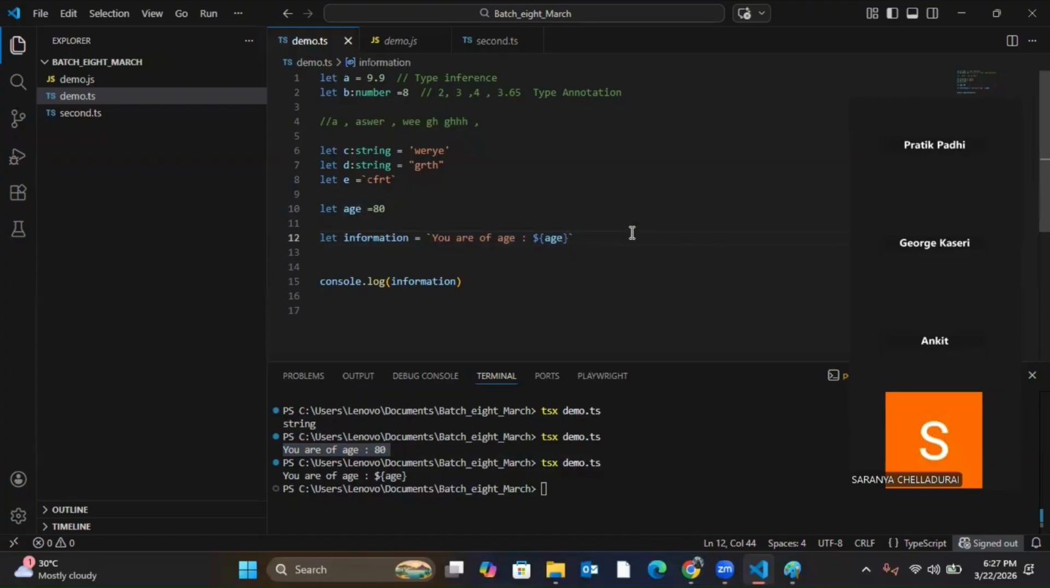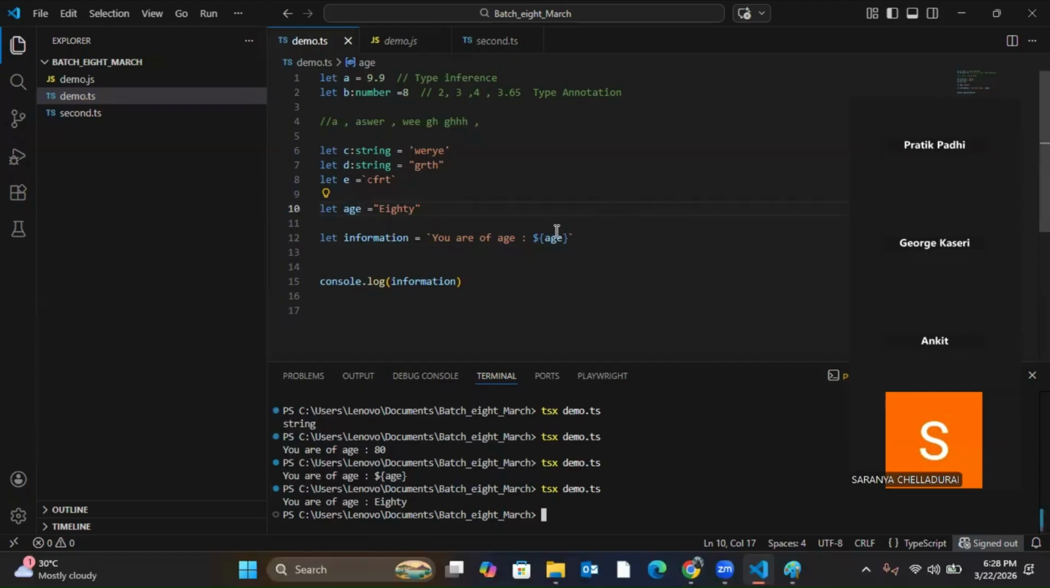So inside the dollar curly braces, do we have to give only numbers as a variable? No, anything. Let's say instead of 80, I have a string value, say IT. The variable can be of any type, that doesn't matter. It will print you are of age IT. It can be string, numeric, float, boolean, doesn't matter. Whatever value it has will get printed here.